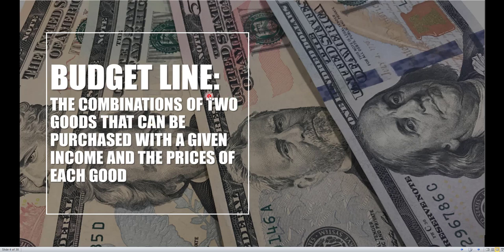So we are only going to be saying that within your choice set, you can only purchase good A or purchase good B, and that is going to be your limiting constraint within this particular model. So in order to build up the budget line, we need to give you a few pieces of information. I need to tell you what your income is, and I also need to tell you what the prices of each of these goods are going to be. So let's go ahead and do that with an example, just get straight into it.